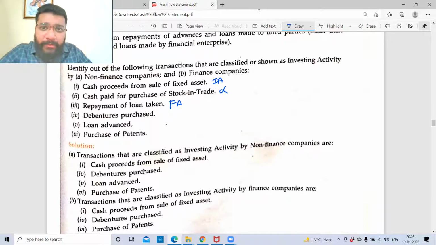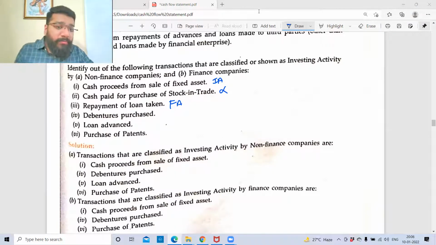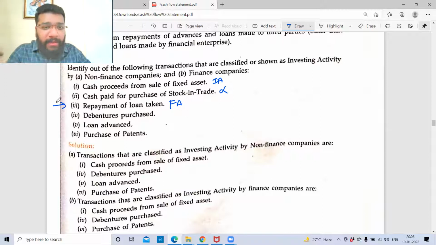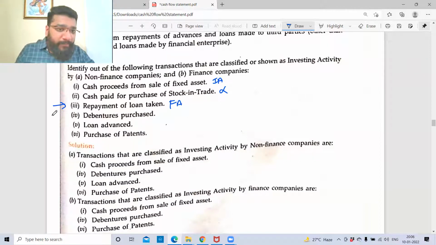Somebody asked online: point number 3, repayment of loan taken, is it an operating activity for a finance company? Interest paid. This is the loan amount, so I'm financing it. You will have this confusion. Just bear with me. Once I start doing the sums, you'll get the understanding of what I'm trying to say.